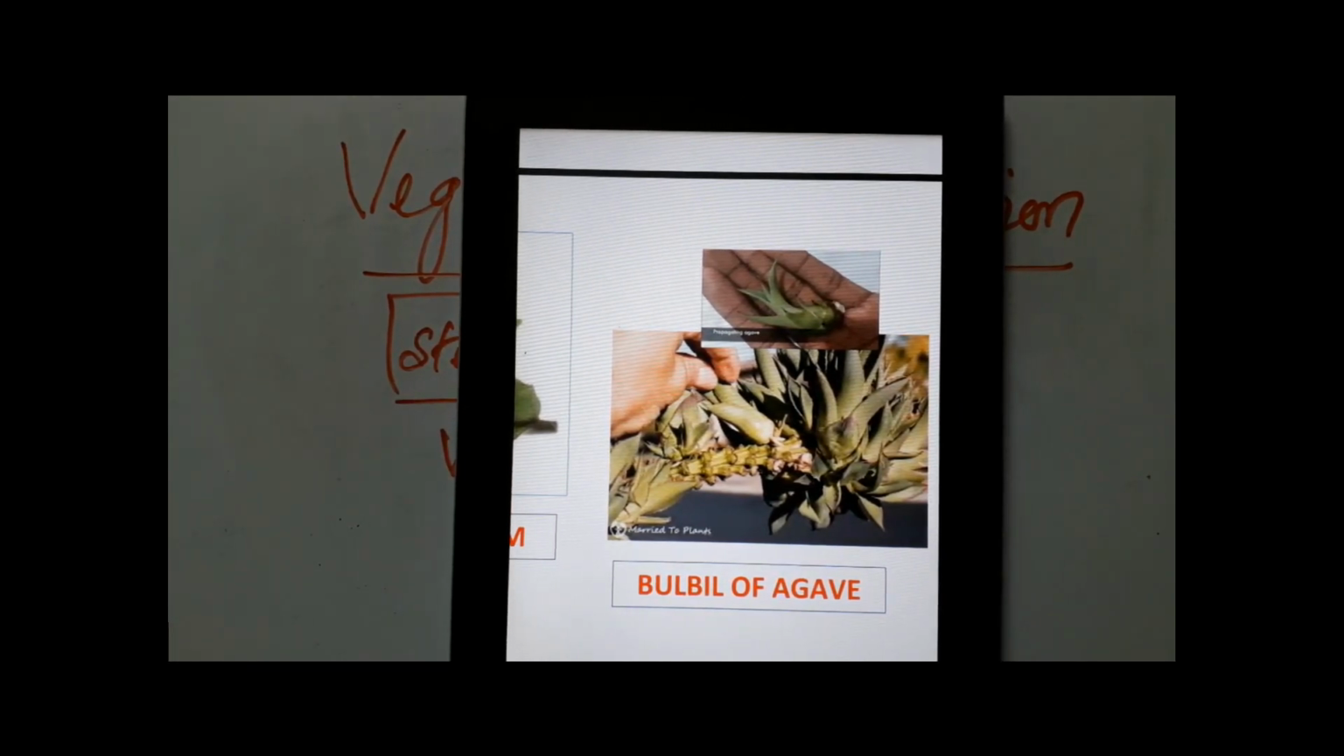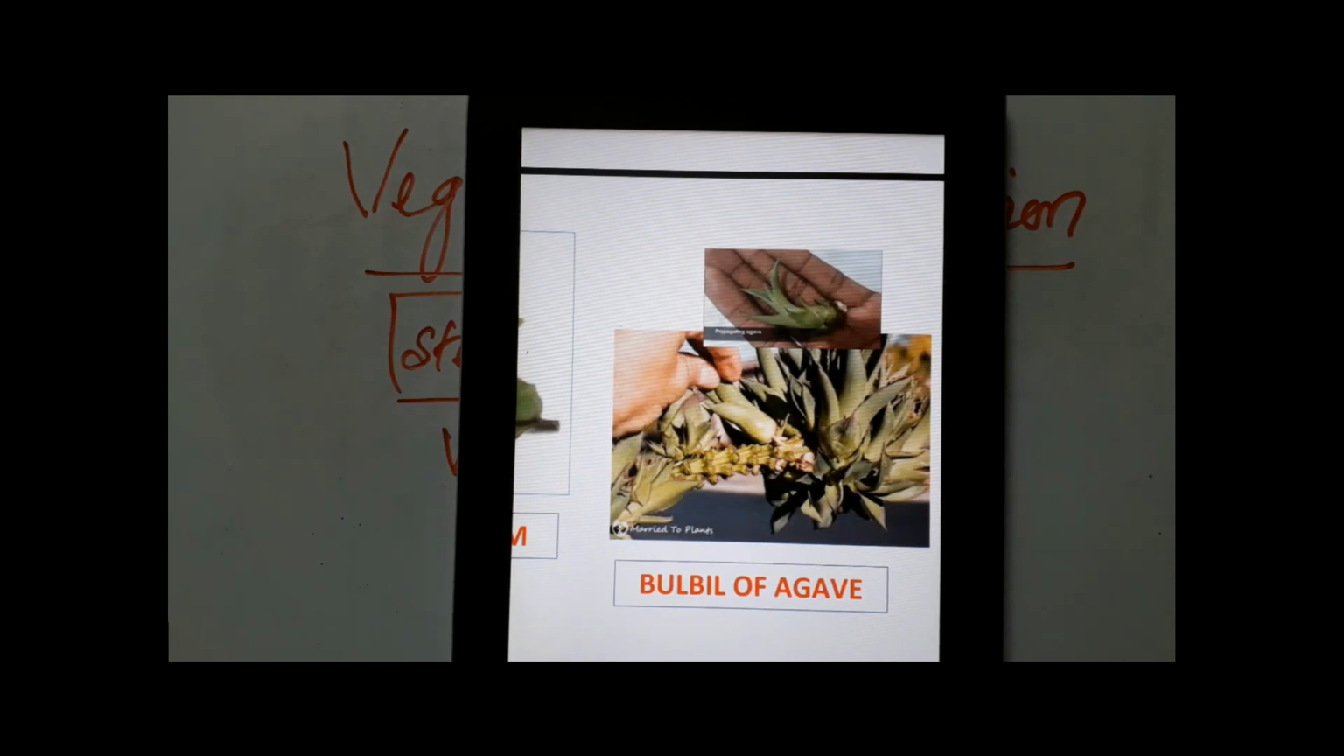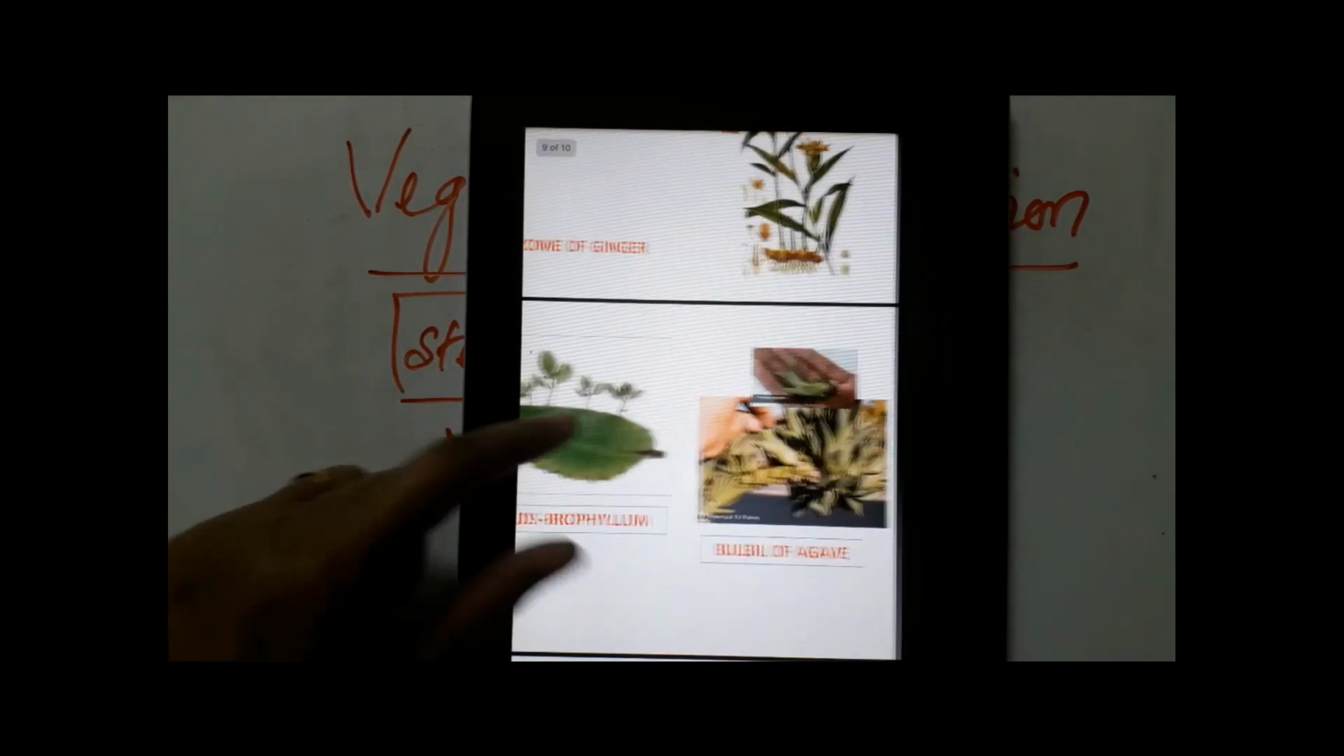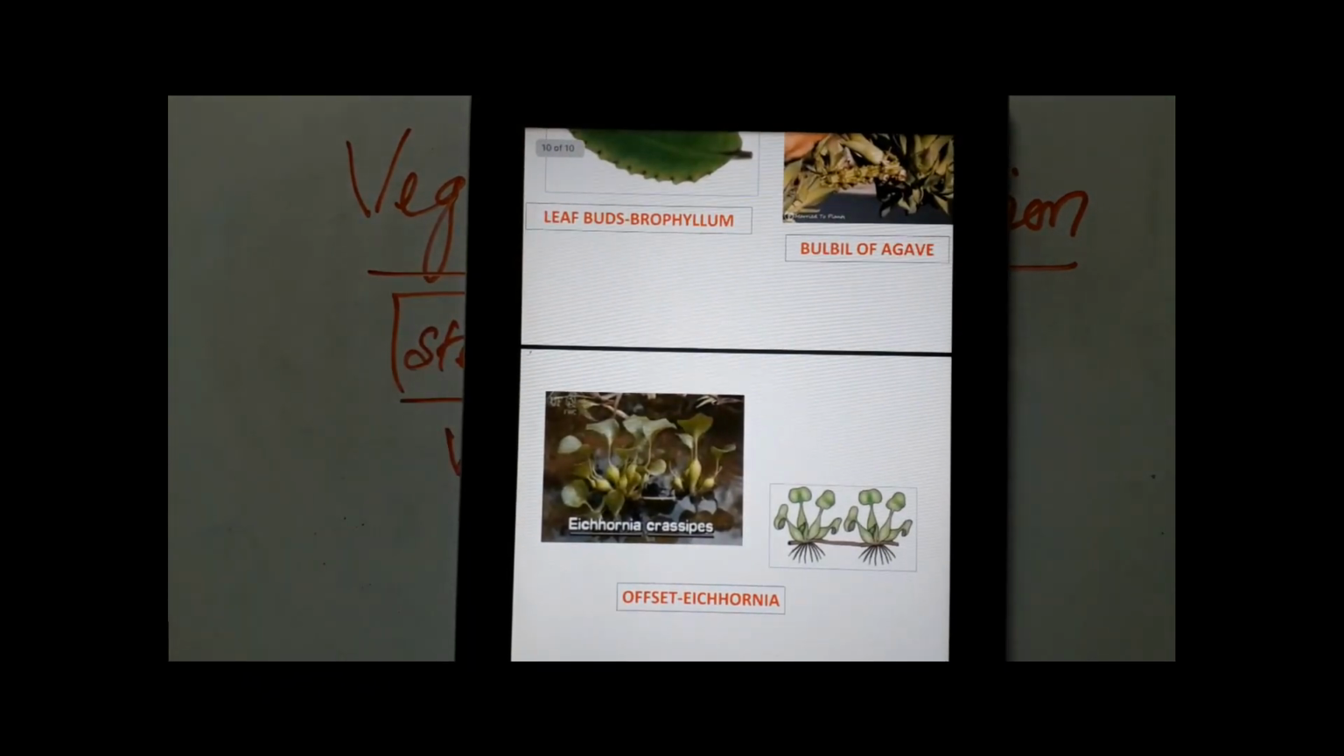Let's go to the next example, agave. Agave is a plant which undergoes asexual reproduction by forming small bulb-like structures. When these fall onto the ground, each one will develop into a new plant. So what is this called? Bulbil, because it's a very small bulb-like structure. Agave produces lots of bulbils, which when they fall to the ground produce new plants. This is another example of vegetative propagation.